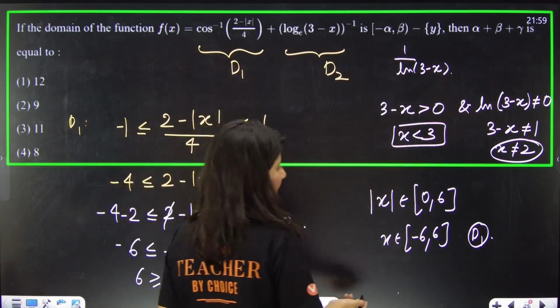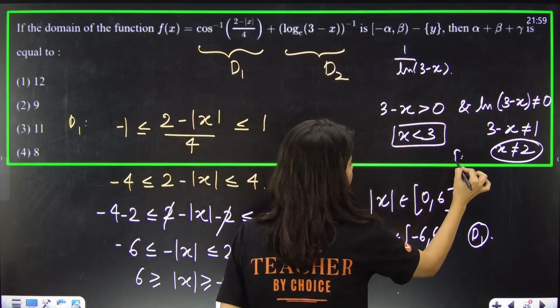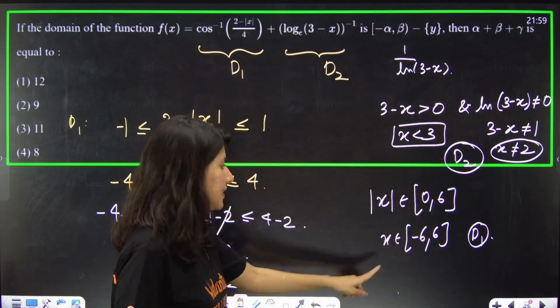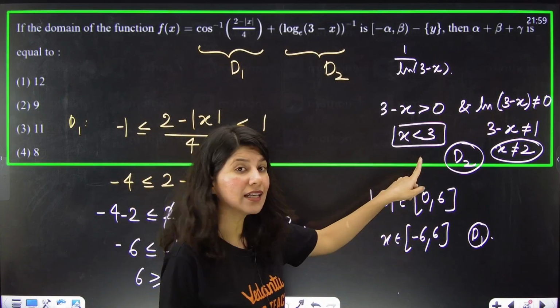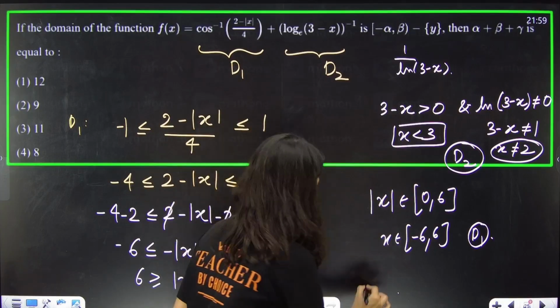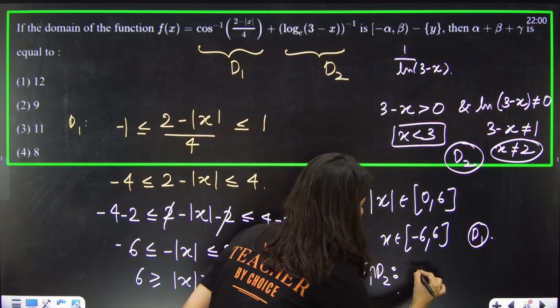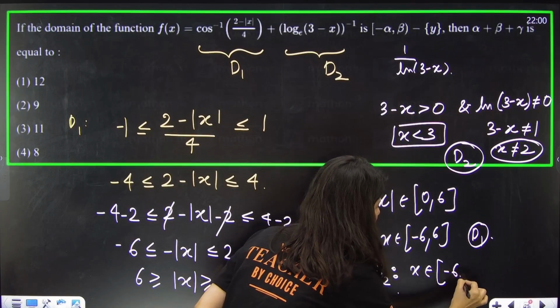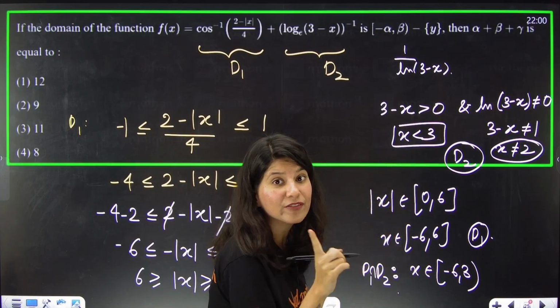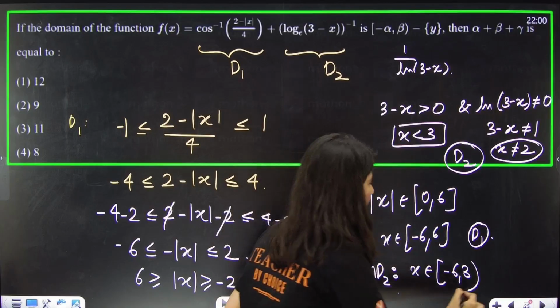So clearly, this is d1, this is your d2. If you take the intersection, this is saying minus 6 to 6, this is saying less than 3. So d1 intersection d2 gives the final domain. X belongs to minus 6 to 3. But you can't have 2 in your solution, right? Except 2.